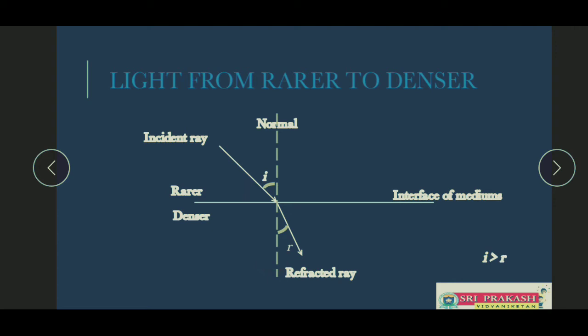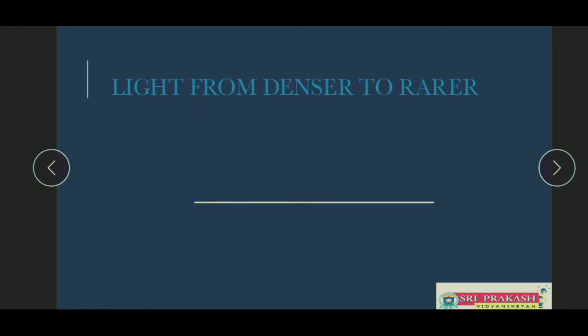Let us see the other case. When a light ray travels from denser to rarer, how does it take place? So here is the line which separates the rarer medium and denser medium, but here the denser medium is on the top, and now the light ray is coming from the denser medium. You can see the angle of incidence and angle of refraction.